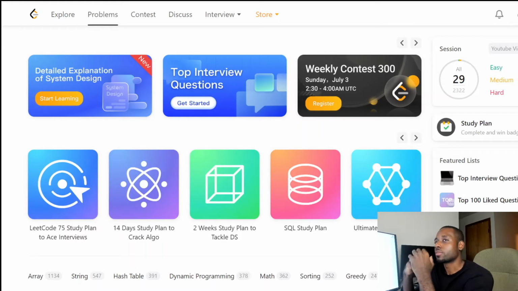To me, LeetCode is the best platform, the best website on the whole internet. Maybe I'm exaggerating a little bit, but LeetCode is definitely the website to go to on the internet. Instead of wasting time on other websites, you could come to LeetCode and use it to improve your coding interview skills and change your life for the better.